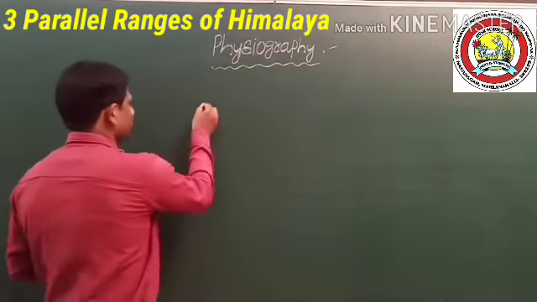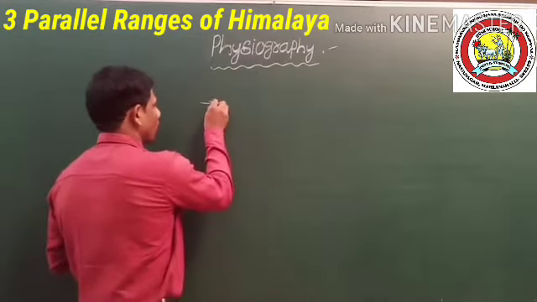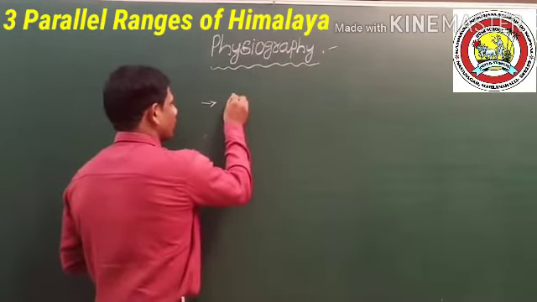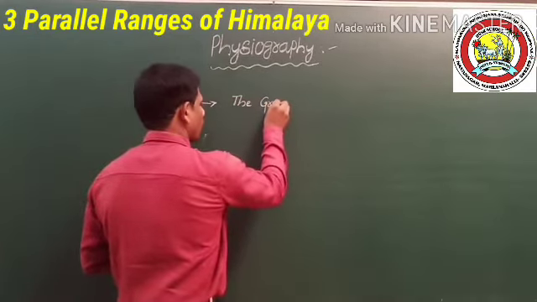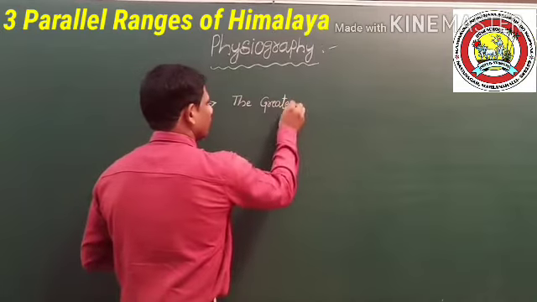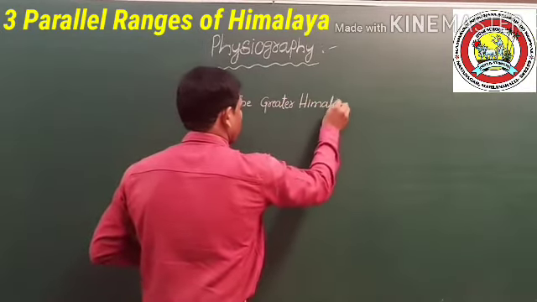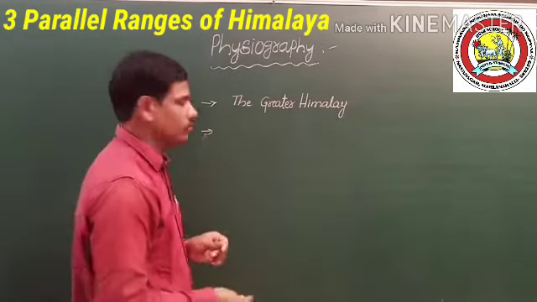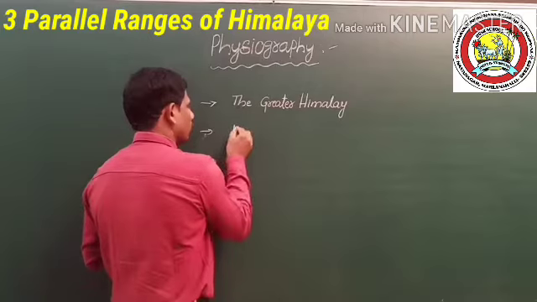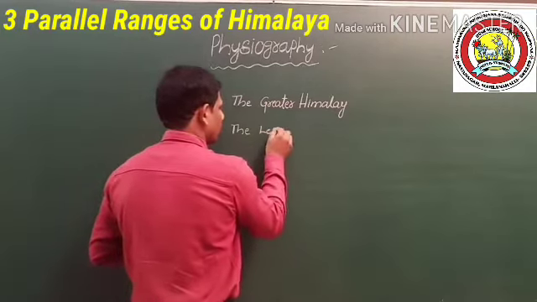The first one, Greater Himalaya. Second one, the Lesser Himalaya.